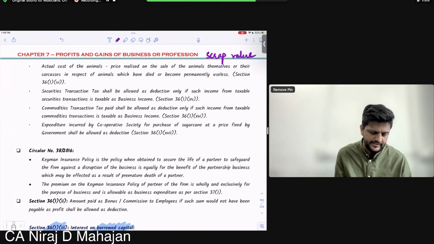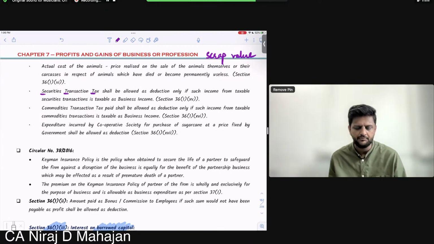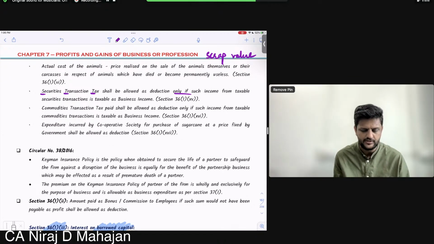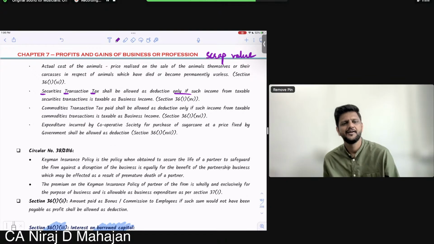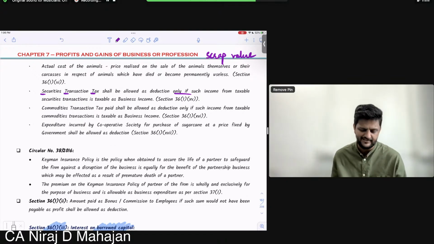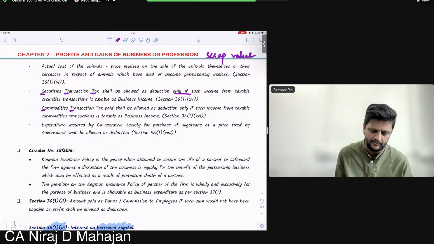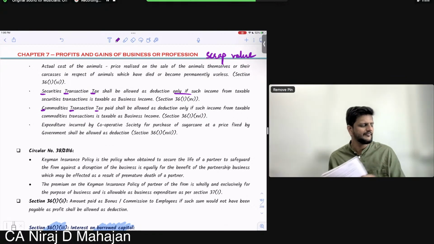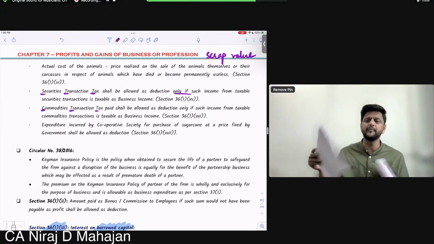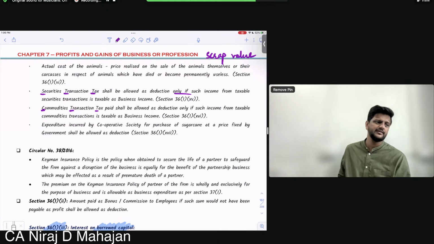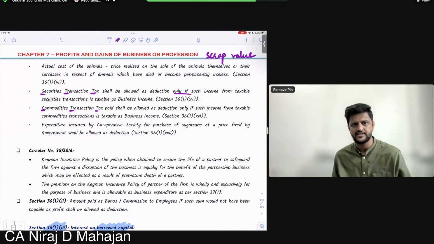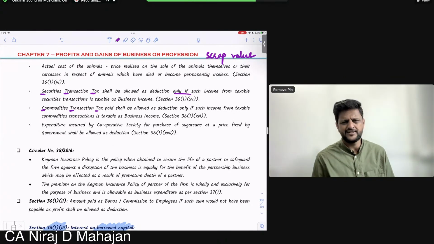Then STT, Securities Transaction Tax, shall be allowed as deduction only if such income from taxable securities transactions is taxable as business income. Basically STT and CTT, we are going to understand both of them. It is another tax levied by the government for dealing with securities, buying and selling of securities. STT, Securities Transaction Tax. It is hardly, I think, 0.01% per transaction. Okay, but it is there.